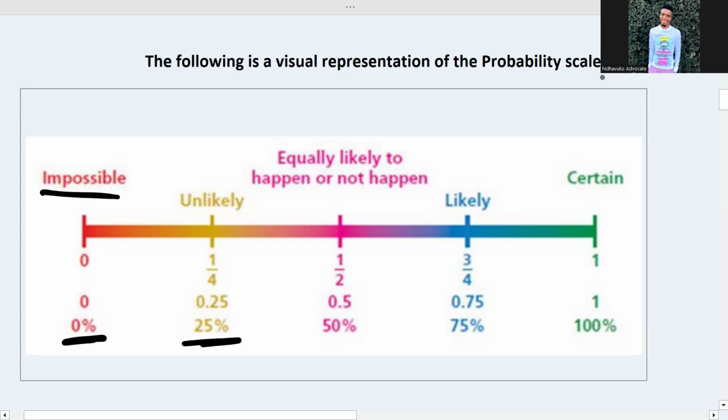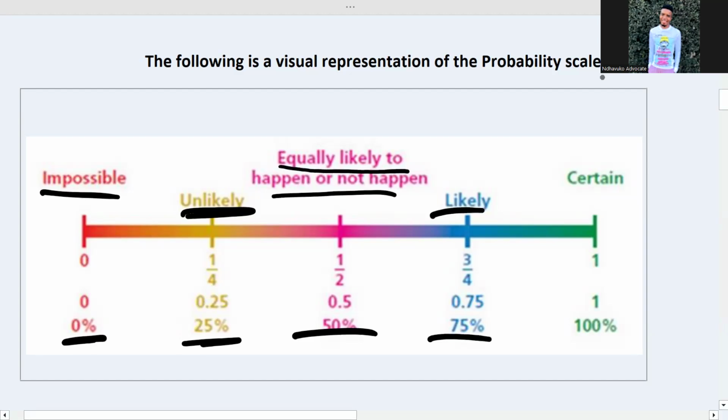So 25% chance of happening is unlikely, while 50% is even. This is equally likely to happen or not happen. 75% is likely to happen, while 100% is certain. There's no way it cannot happen.